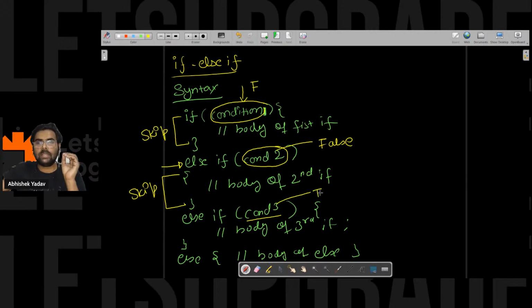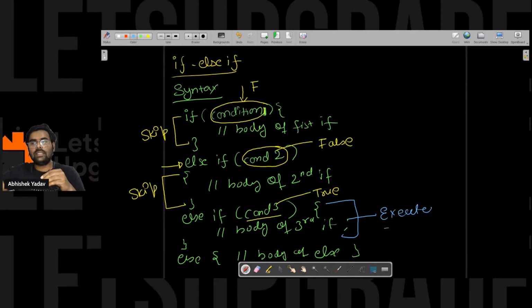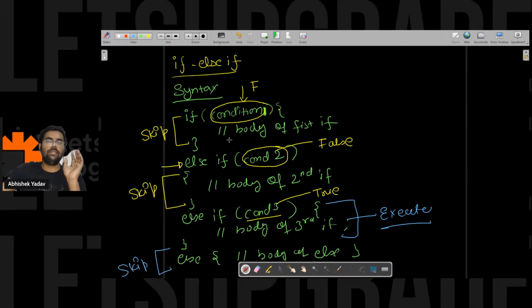Let's assume this time the condition is true. The moment the condition is true, it will execute that particular if block, and after executing that particular if block, it will skip the remaining part, right? This is the behavior of if else if, right everyone?